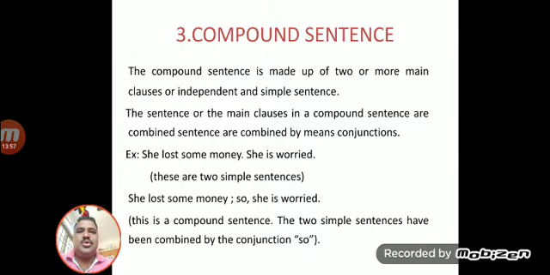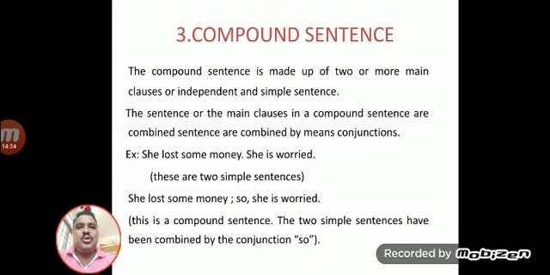So here, dear student, "so," "but," "although" are the words combining the sentences, and these sentences are called compound sentences. In this class we have learnt what a sentence is, the parts of the sentence, and the types of sentence. I hope you clearly understand this concept.